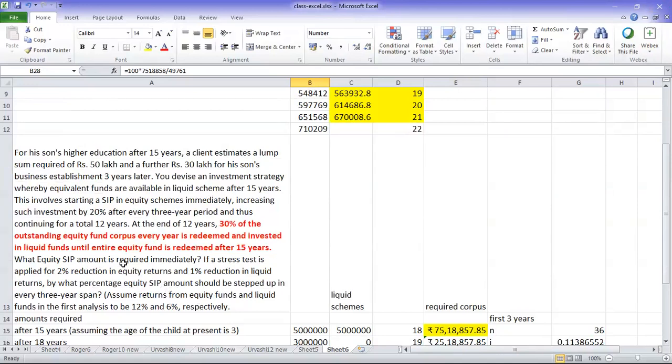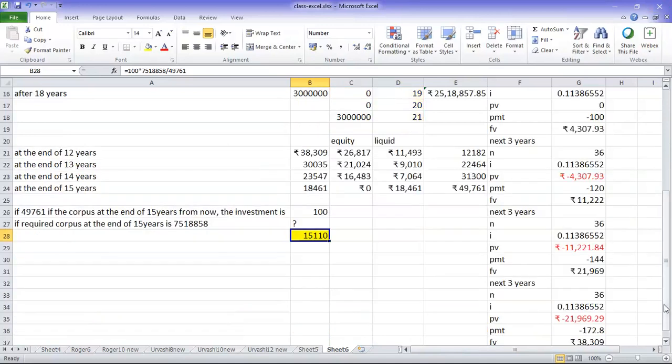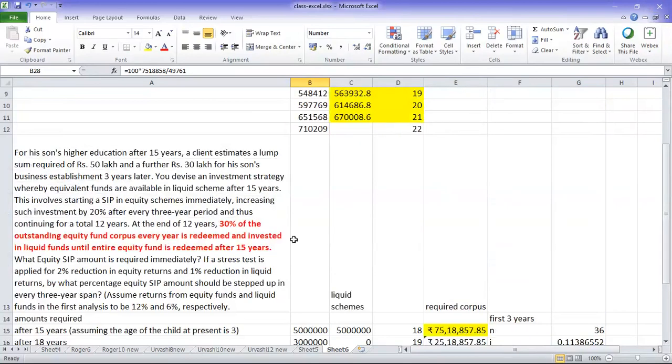What is the equity SIP amount that is required immediately? So 15,110 rupees. That is the answer. Okay. The very next question is, if a stress test is applied for 2% reduction in equity return and 1% reduction in liquid return, what percentage of equity SIP amount should be stepped up in every 3 years span?